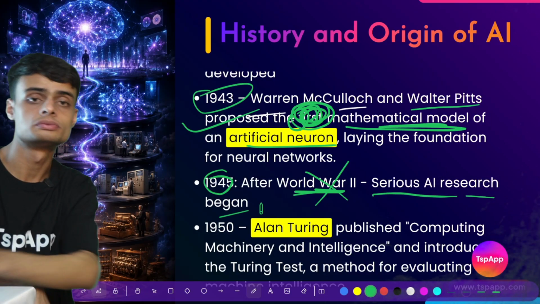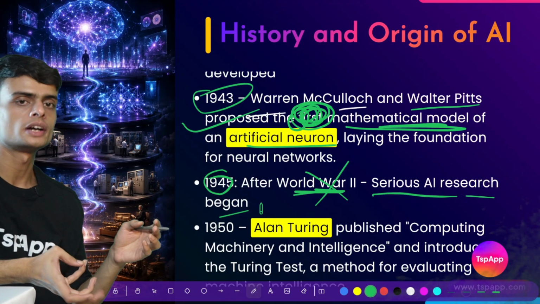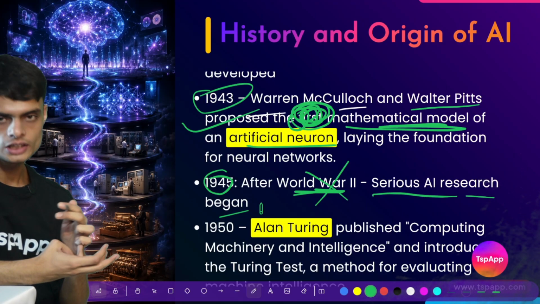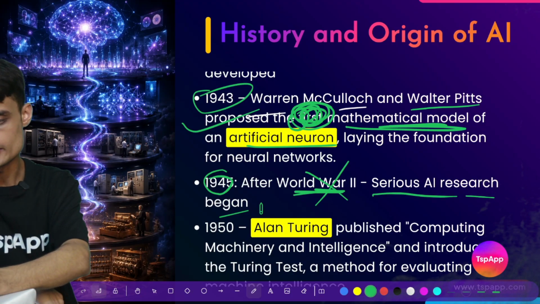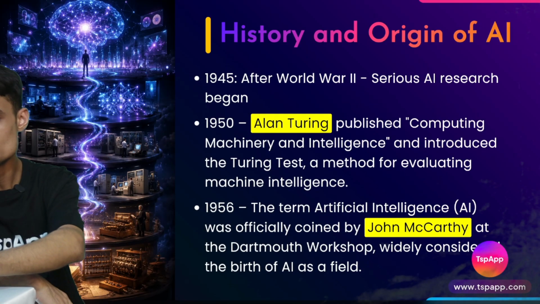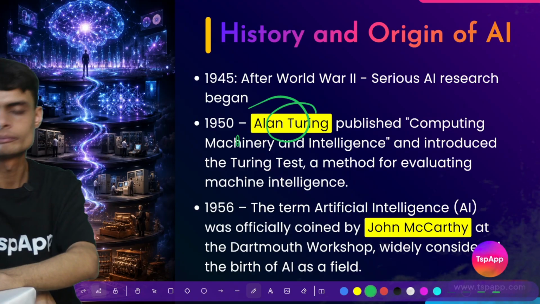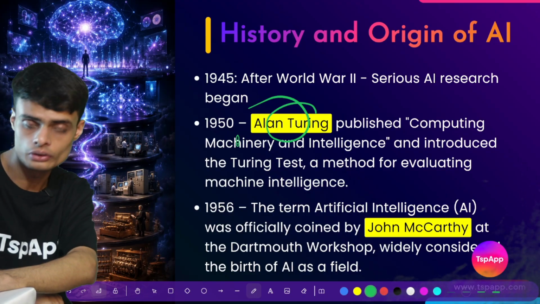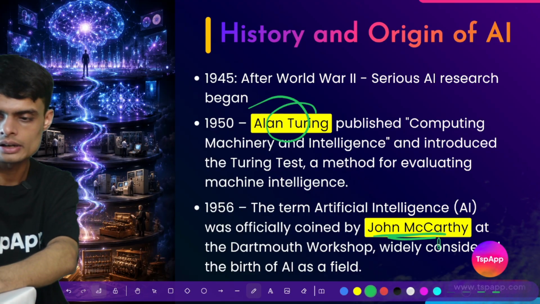Now scientists no longer had a threat to their lives or livelihood, so they were researching new things, and in the meantime we have Alan Turing. He is called one of the forefathers of AI, but the actual father is John McCarthy.